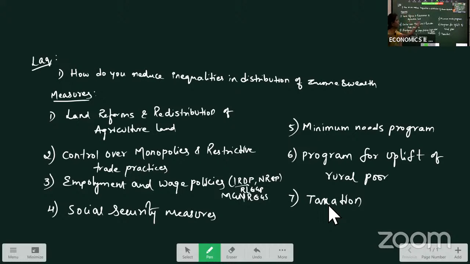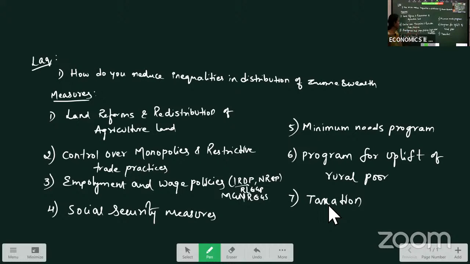Land reforms and redistribution of agricultural land. Various land reforms like tenancy reforms. Then we have abolition of the zamindari system. These tenancy reforms have been introduced so that the excess land is taken over and redistributed to the landless people so that inequalities can be reduced.